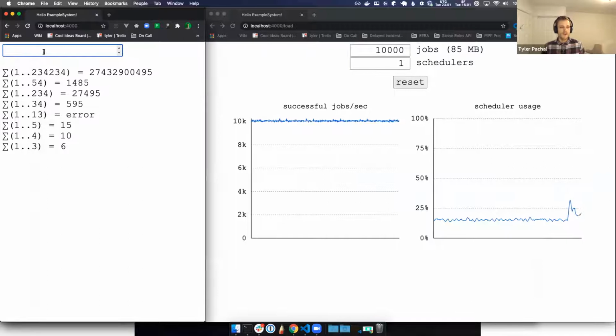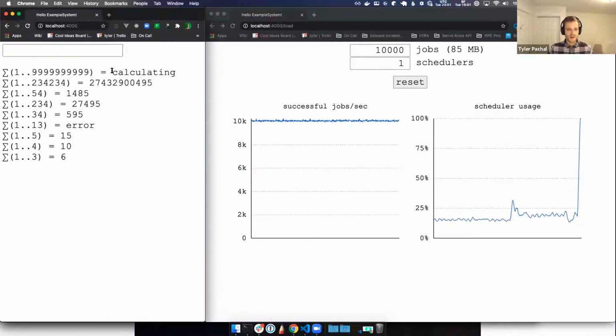Cool. Okay. So that's not too bad of an error anyway. A small edge case like that might frustrate some users, but it's not harming our system at all. And it probably wouldn't harm many other systems either, because most web frameworks have decent isolation of errors on requests. But what happens if we have some kind of worse error? For example, what happens if I put in a really big number?